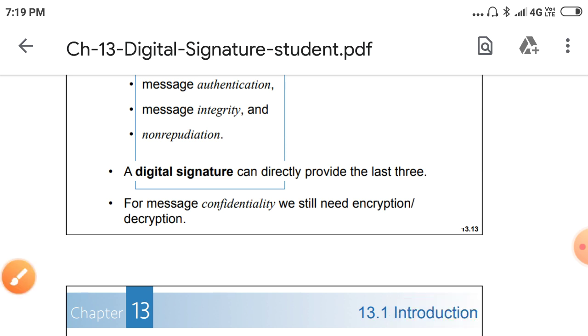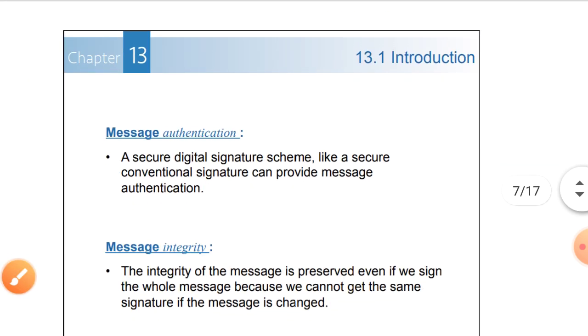A secure digital signature scheme, like a secure conventional signature, can provide message authentication. Here the receiver side is verifying the signature, so like that we get authentication.